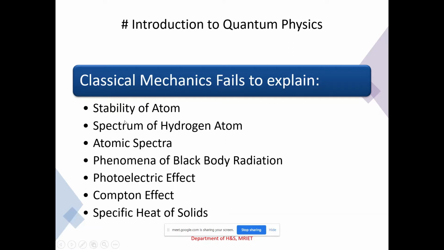Bohr successfully explained the stability of the atom, and we already learned about the hydrogen atom and its spectrum, which consists of the Lyman series, Balmer series, sharp series, diffuse series, fundamental series, etc. All the problems have been resolved after the invention of the quantum theory proposed by Max Planck.